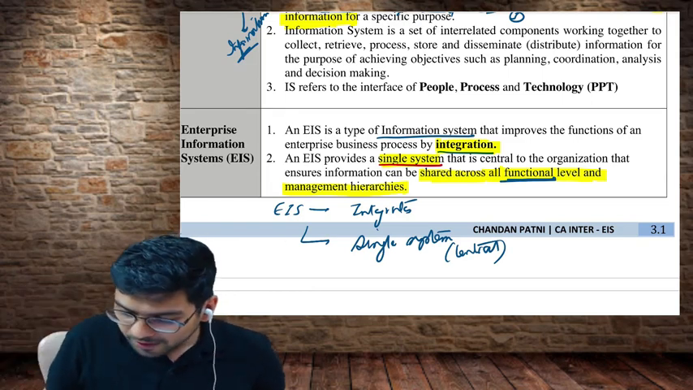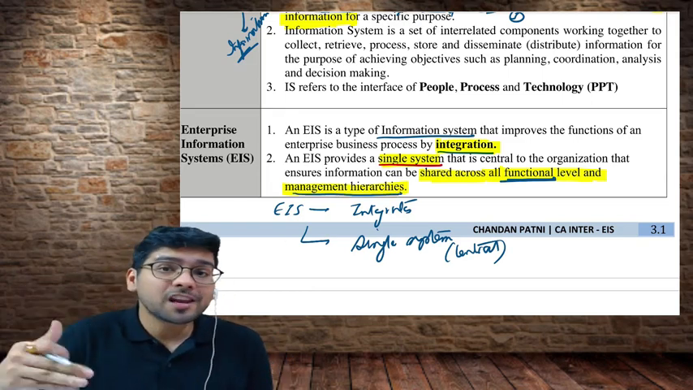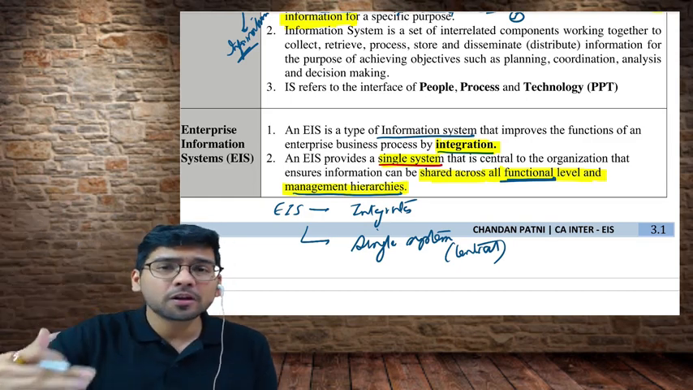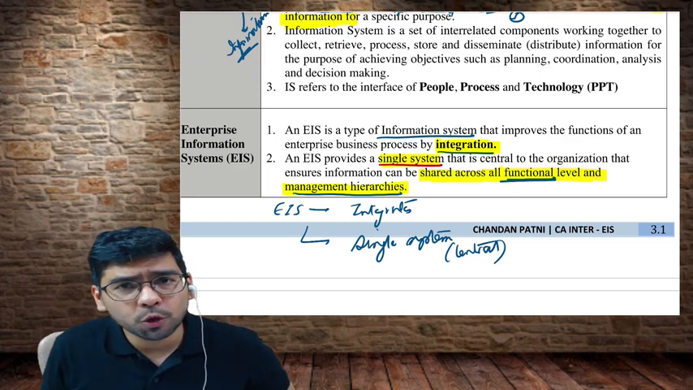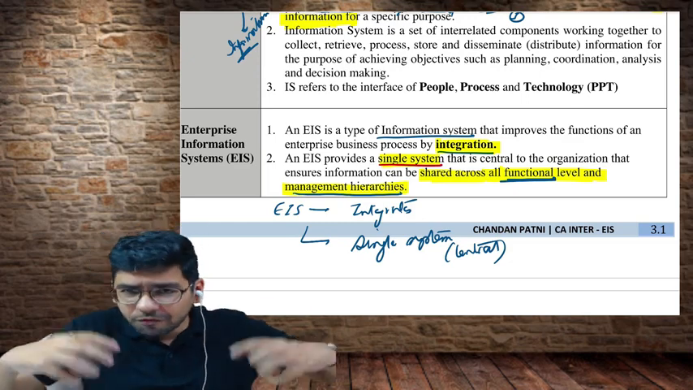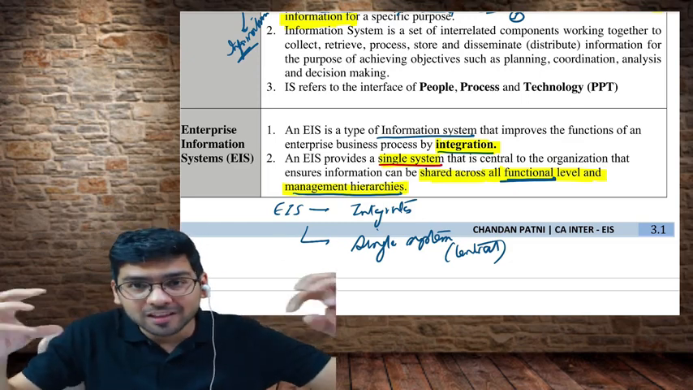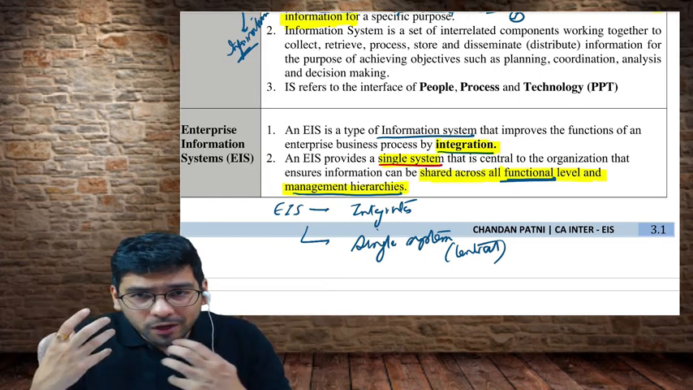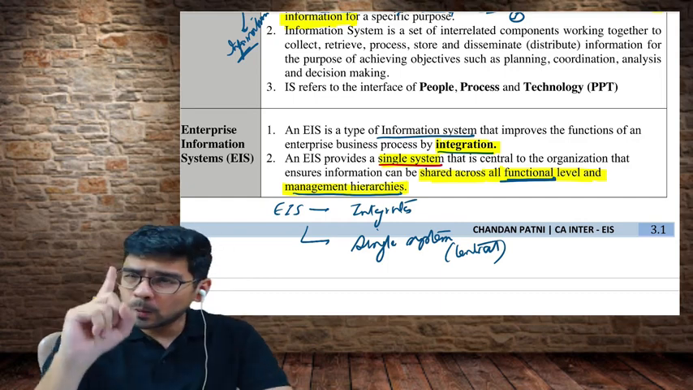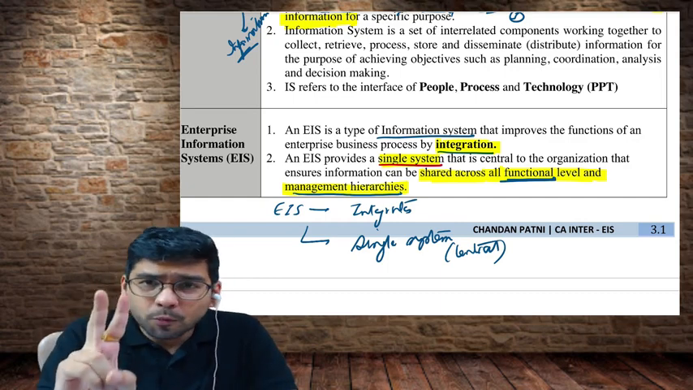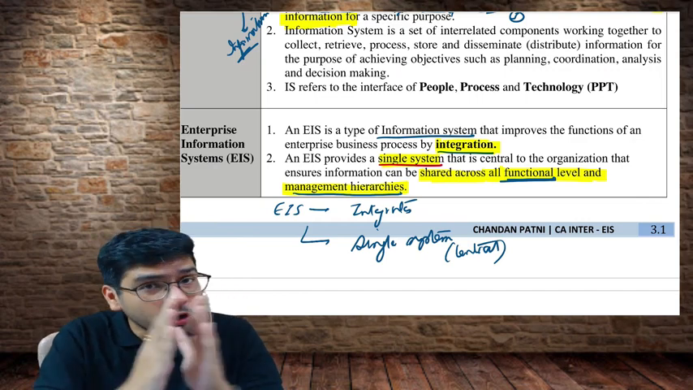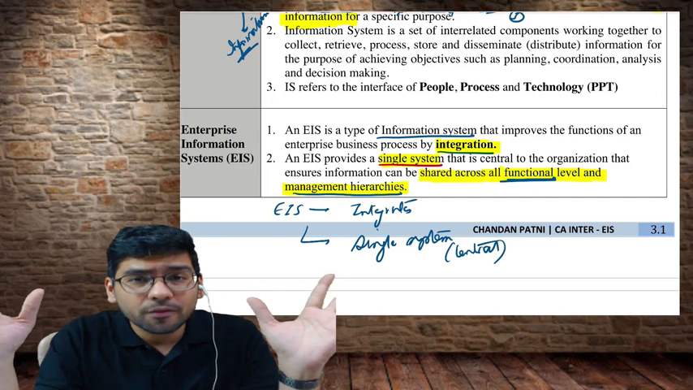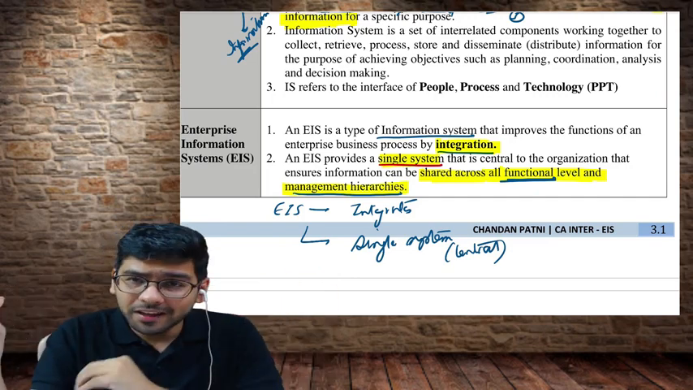And at the same time, it can be accessed by all the management hierarchies. Let's say we have top level management, middle level management, subordinates, lower level management. Everyone will be able to access it. Obviously different managers will have different kinds of access rights. Some might have more access, some might have less access. But what I'm trying to tell you is, because of EIS, there will be one single system, first point. Second point, information will be shared across the organization, across all the functions and all the levels of management. So this is what EIS means.